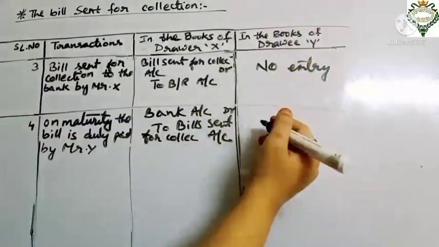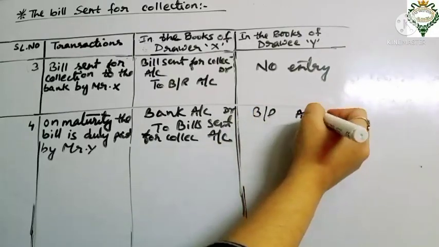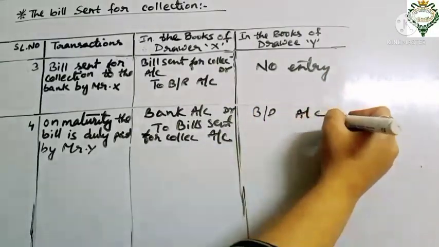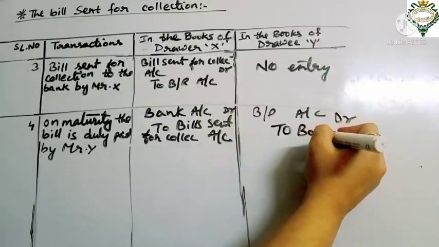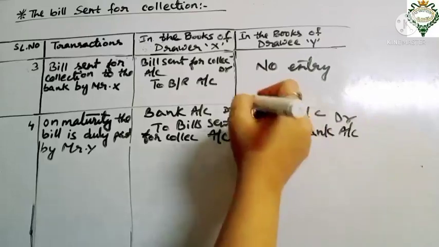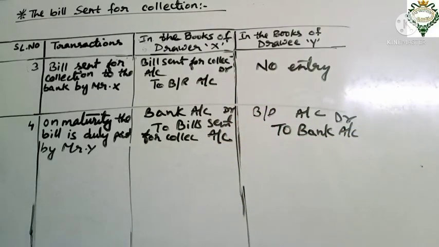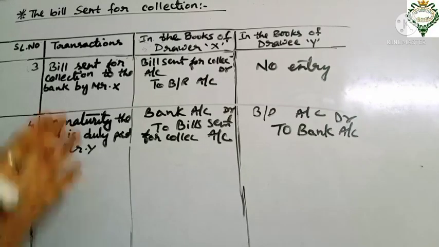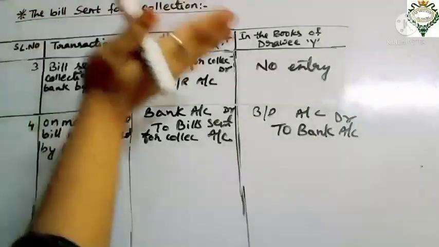And in the drawee's books, we have to write bills payable account debit to bank account, and the narration will be being payment made against the bill receivable. Got it? So this way we have to do the entries for the endorsement of the bill and the bill sent for collection.